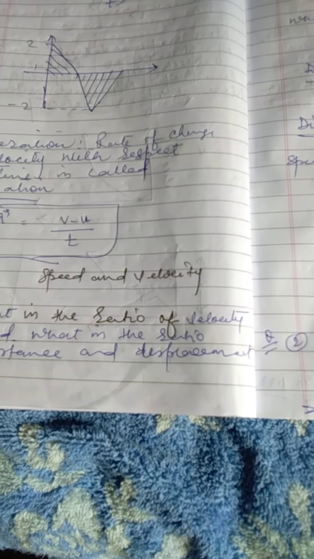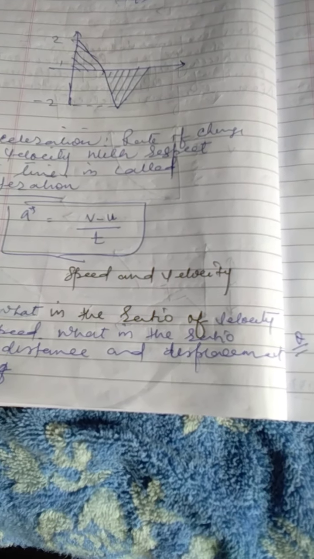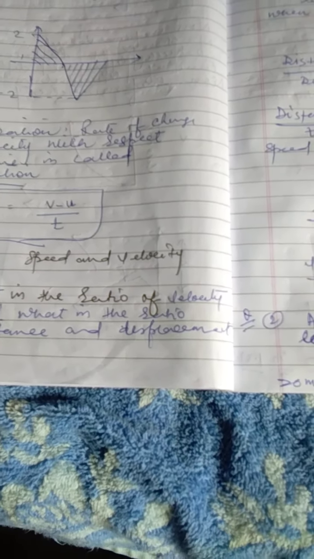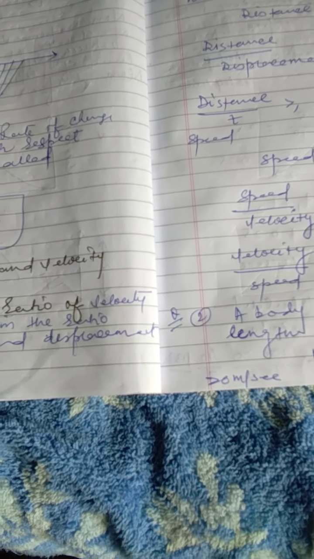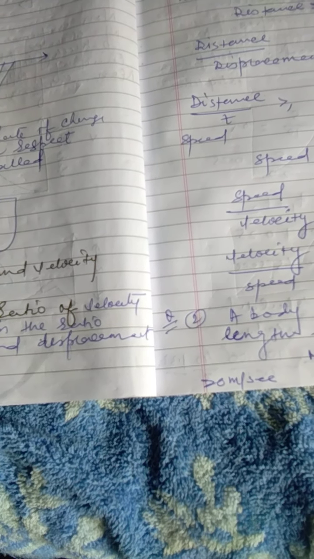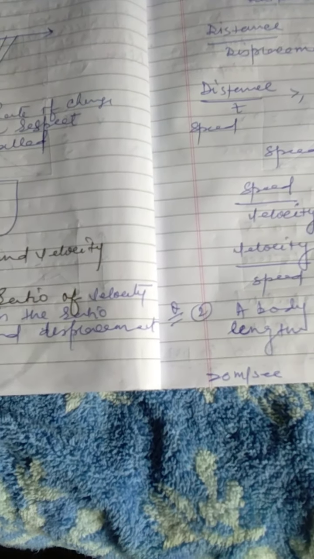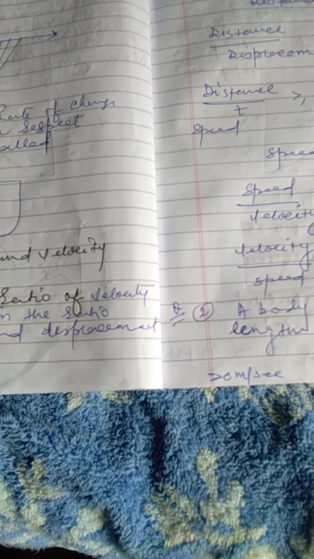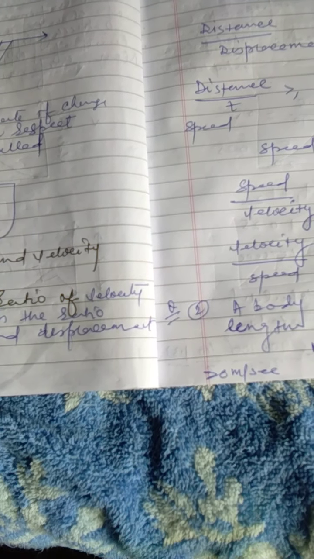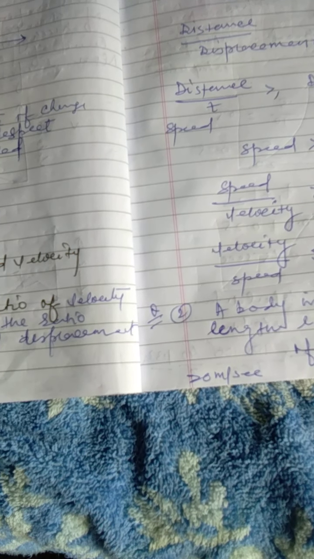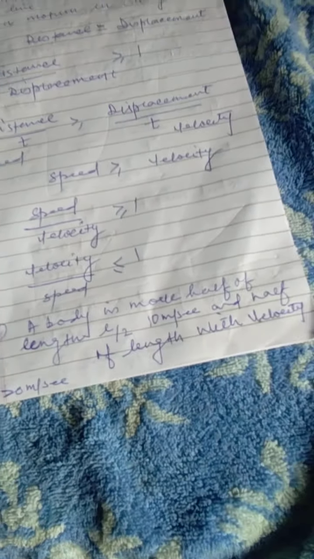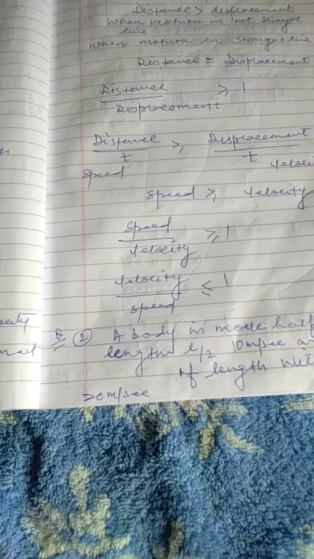Speed is never less than the velocity. The ratio of speed to velocity is greater than or equal to 1, and the ratio of velocity to speed is less than or equal to 1. This is the answer to this question.